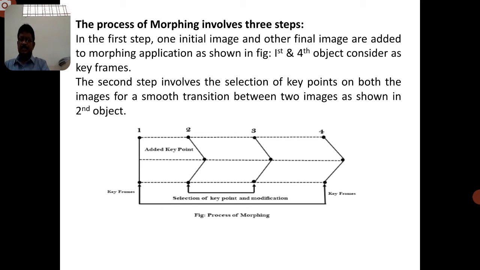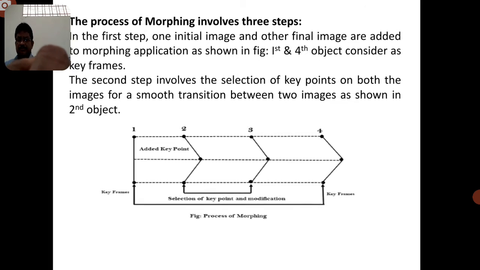The first step is that one initial image and one final image are added to a morphing application. Whatever image we are taking is the initial, and whatever image we are going to create is the final. We add these two, which you can observe as 1 and 4.